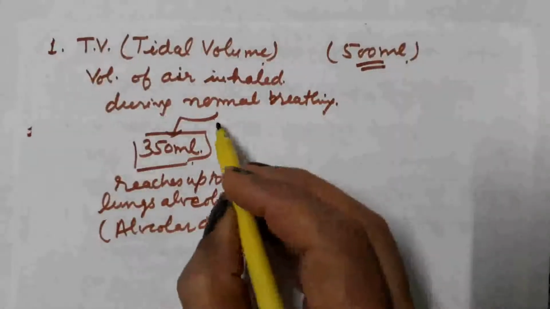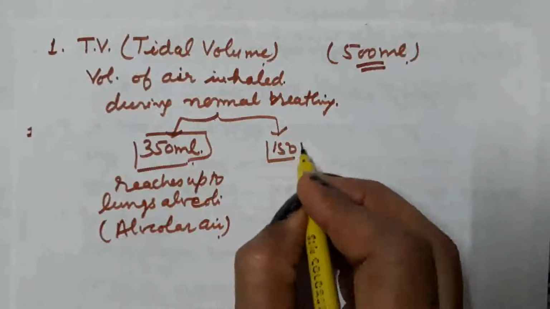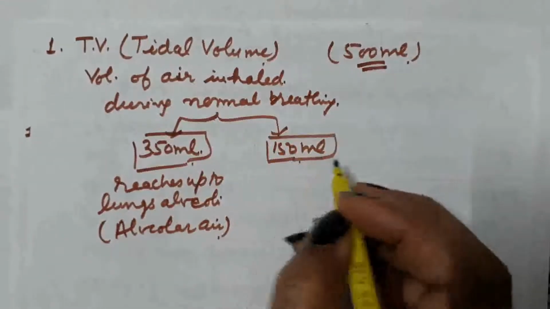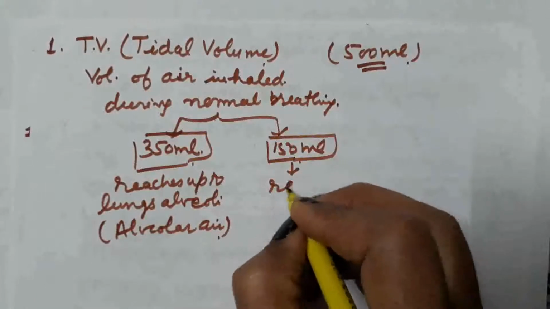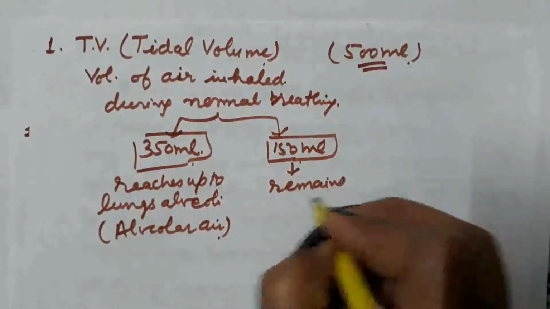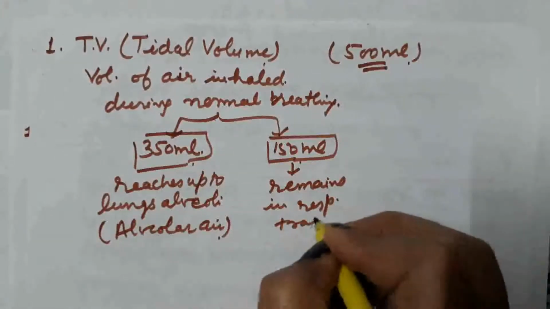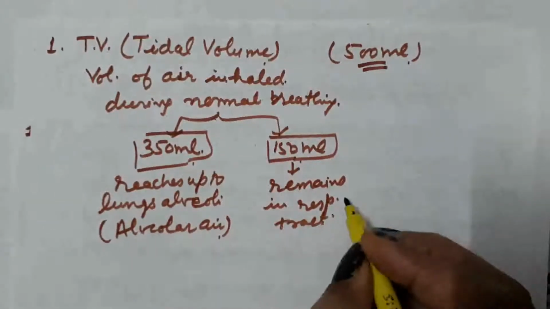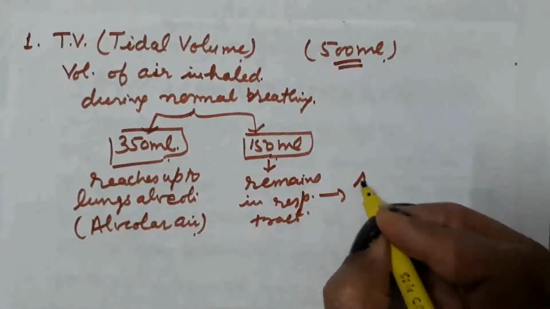The rest of the 150 ml remains in the respiratory tract. What do we call it? We call it anatomical dead space volume.